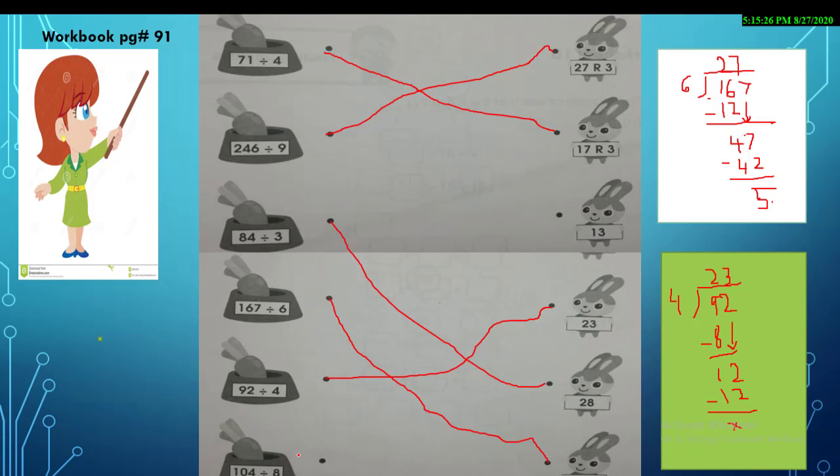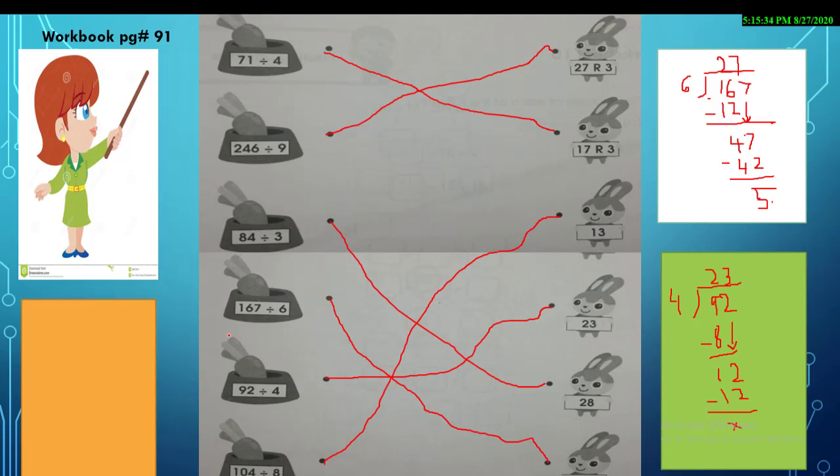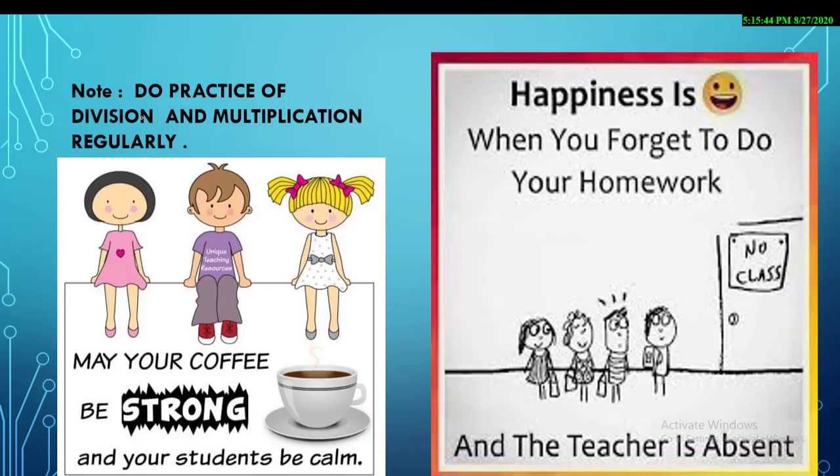For the last part, I suggest you all do the working by yourself and then match it. I'm just doing it directly because I know this is the number left and this is the answer for it. Okay, I hope so. A very, very important note: do practice division and multiplication regularly. And yes, this is a very teacher code for all of you.